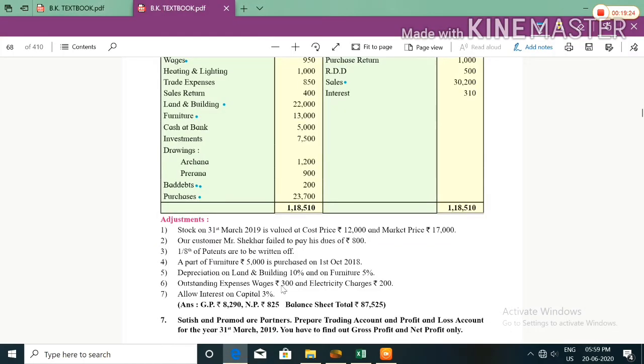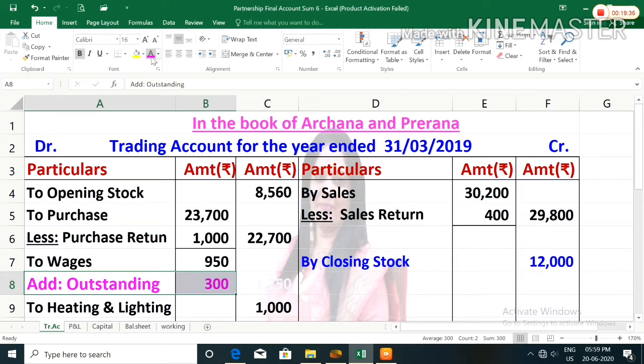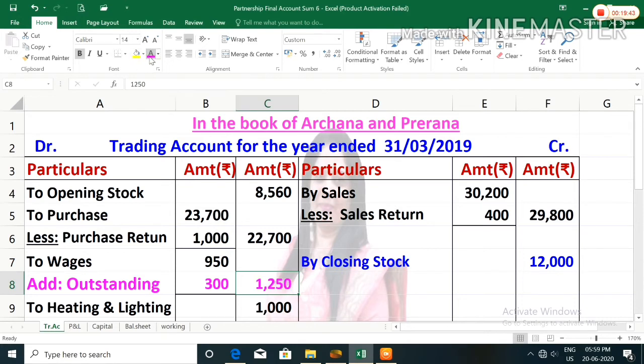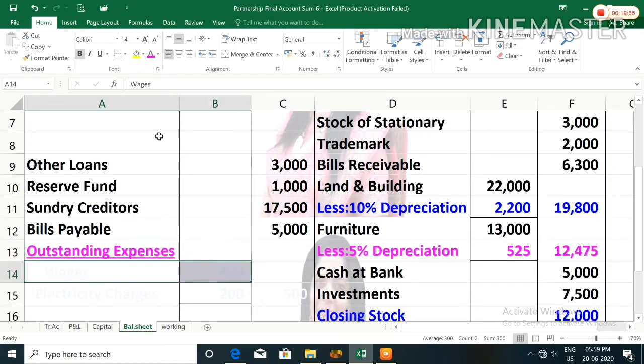Outstanding expenses wages 300. Outstanding you have to add. So first we will take wages, trading account debit side, you have to record, add outstanding 300. So in wages you have to add outstanding, and then afterward you have to record the total amount in the outer column, that is 1,250. The second effect will be given in the balance sheet liability side. You have to write outstanding expenses, then you have to write wages 300.